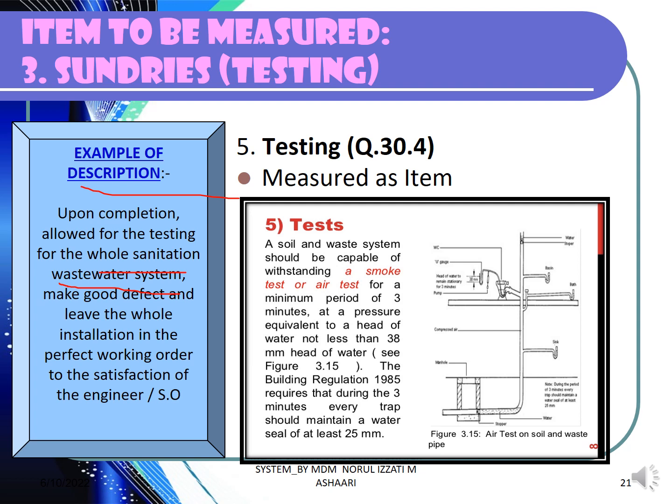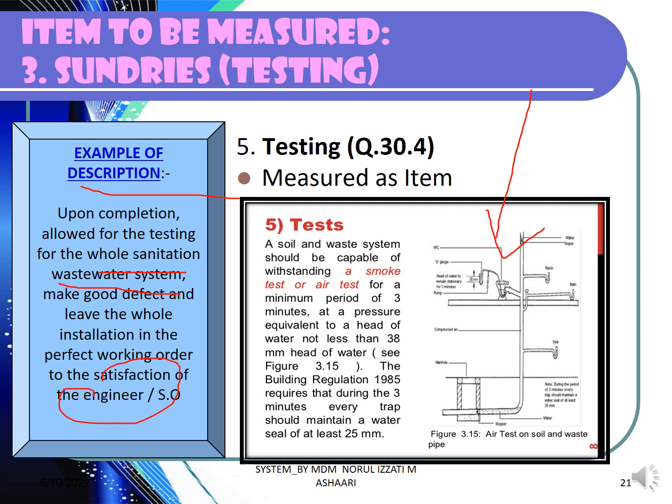But if let's say this is non-government project, we have to write down based on the architect satisfaction or sometimes engineer, either one. Okay, this is the review of the system that are available in the system itself, whether you want to use smoke test or the air test, where sometimes this one is not being given, so you have to write down upon completion allow for the testing and what kind of testing or the testing that is required as the specification. Then you can review this one, put in the query list, write down the type of the testing in the query list, then put in your taking off quantities.